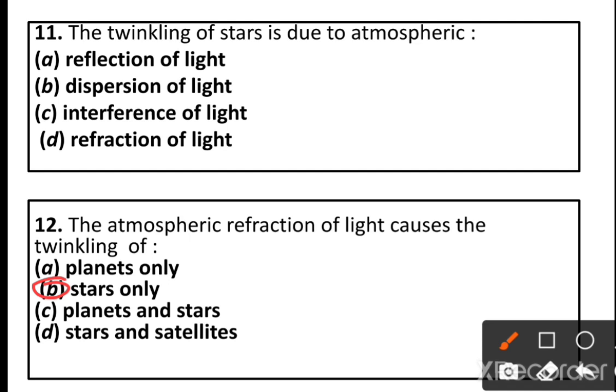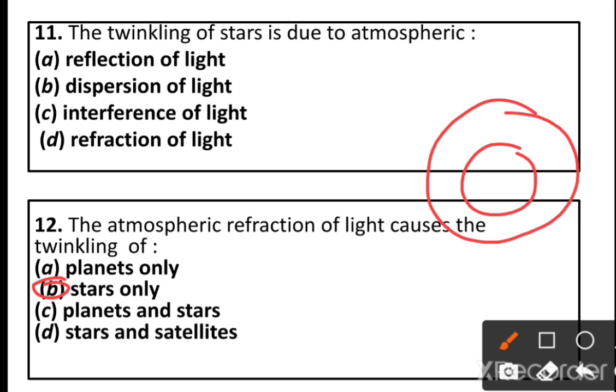How? Because this is our Earth. Our Earth has atmosphere. The star is a far away distance from the Earth, and other planets are closer to the Earth. And the star is a point-sized source of light.